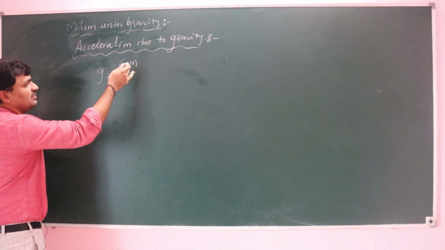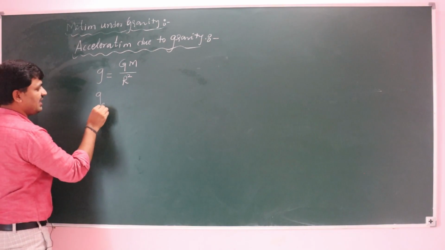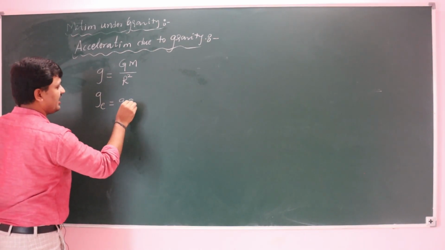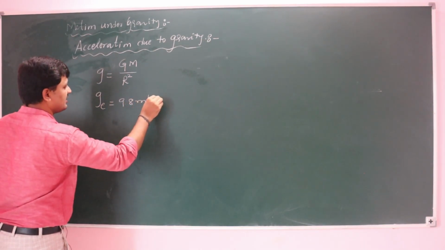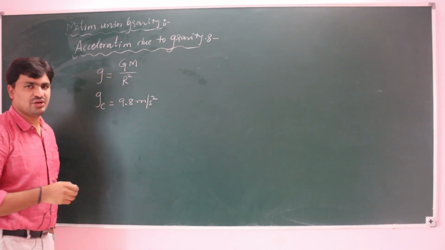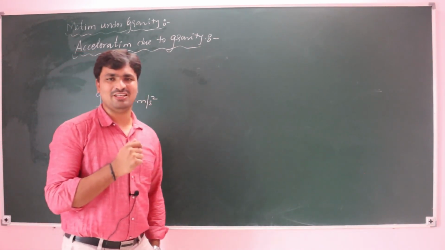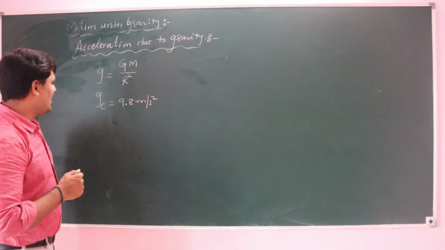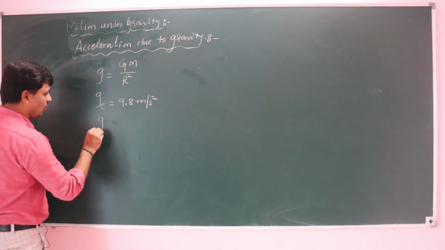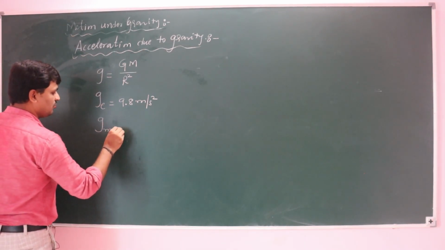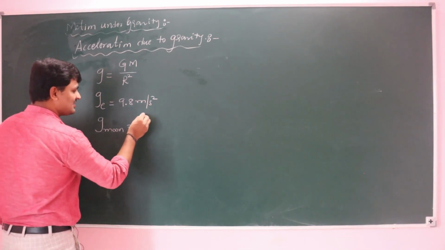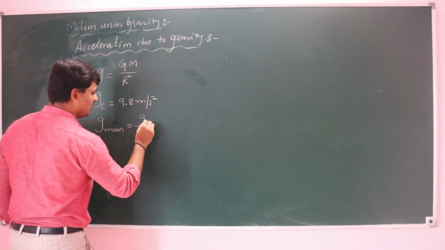So if you put in the values for earth, you get 9.8 meter per second square. On the moon, the value is 6 times less than on earth.